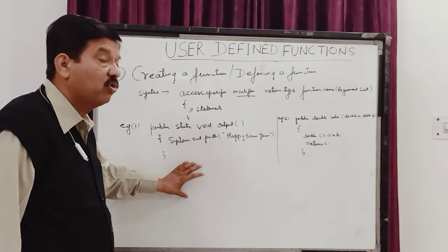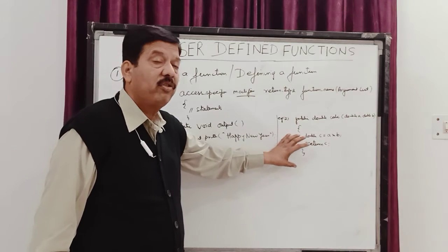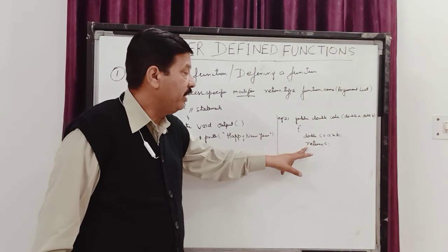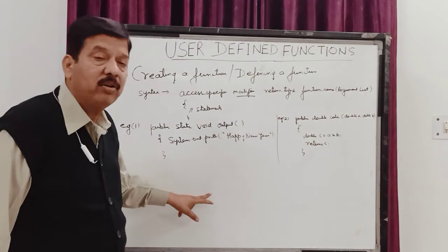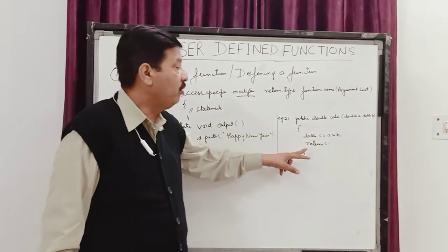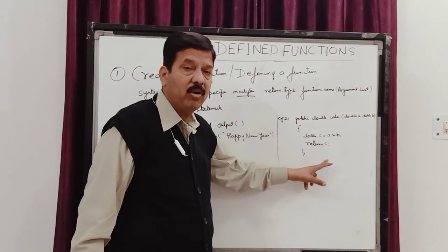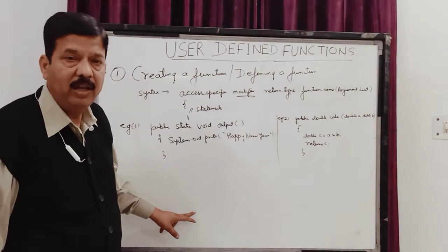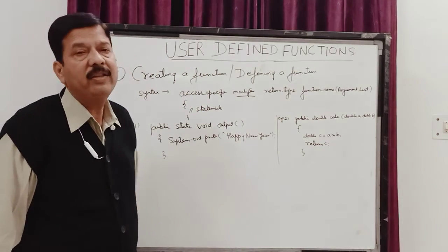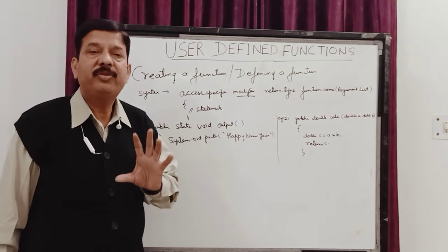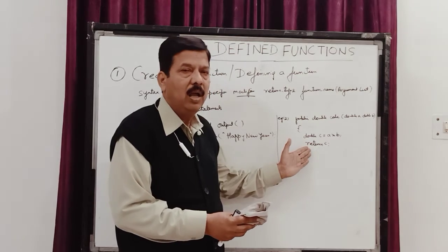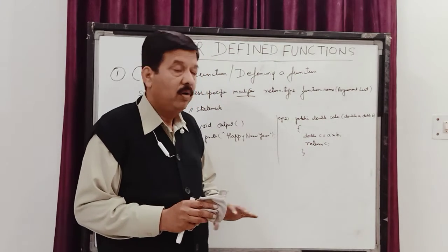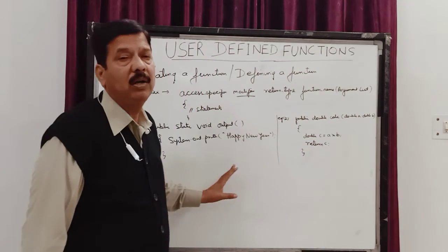So this is called the calling function. This is called the called function. And this return statement is going to transfer the value from this called function back to that calling function. And it is also going to transfer this value from the called function back to the calling function. So we say that the return statement is a jump statement in Java, and it transfers the control along with the value from the called function back to the calling function.